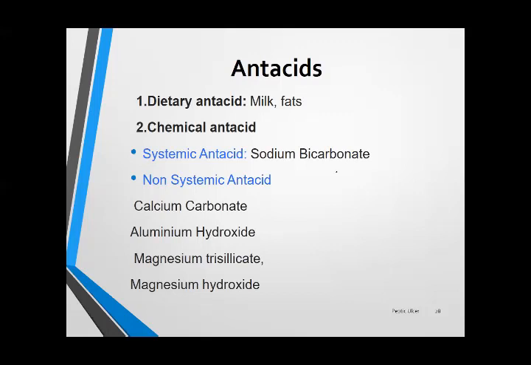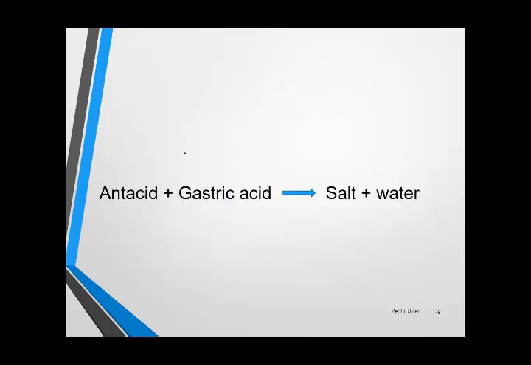All are non-systemic antacids and they are not absorbed from the gastrointestinal tract. They remain in the GIT and are excreted out in the feces. So they have no systemic effect, only a local effect in the GIT. While sodium bicarb, known as baking soda, is systemic. It can be absorbed into the systemic circulation and can produce some problems.